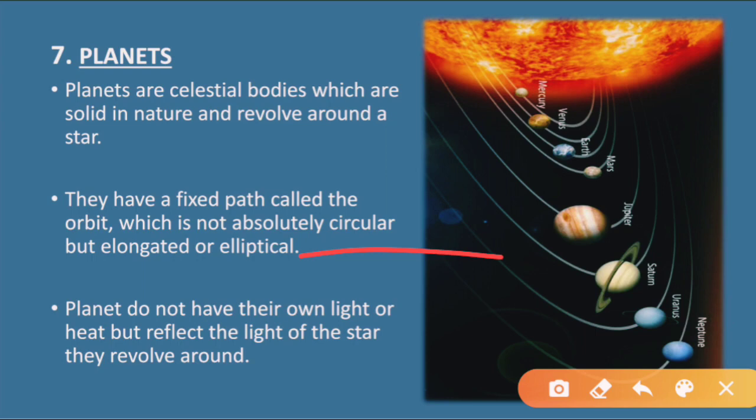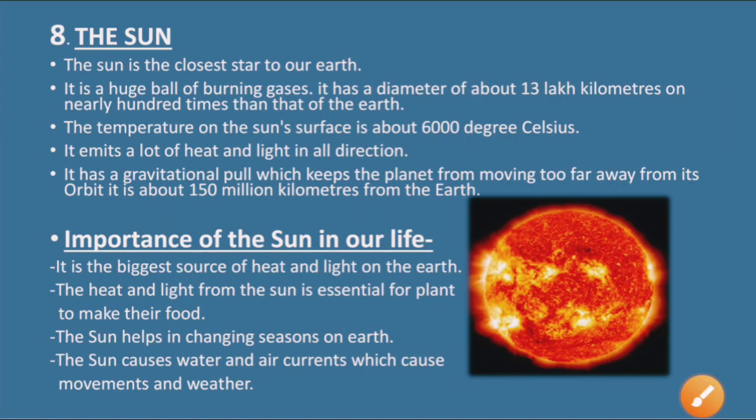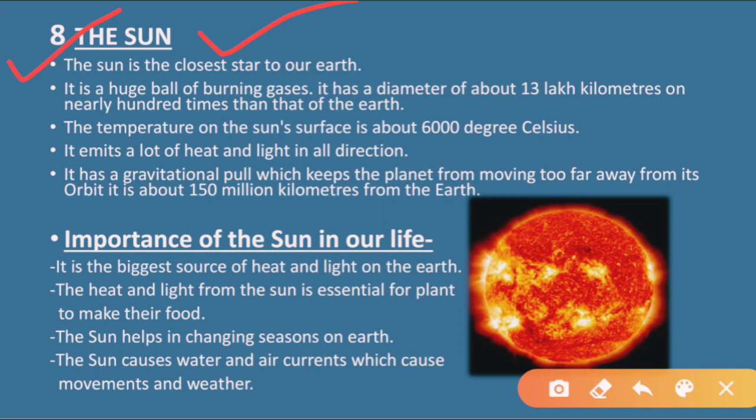Moving to the next topic, that is the sun. Now, the 8th topic is the sun. Let us get some knowledge about the sun. The sun is the closest star to our earth, as we have read in the first part itself, that the sun is very close to us. As we know, the sun is called a star.